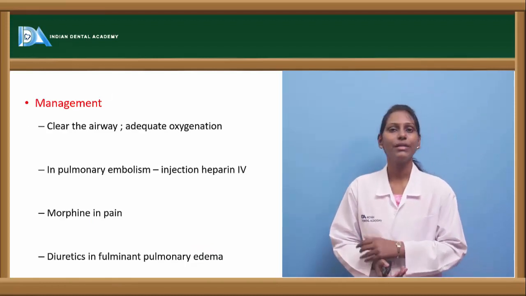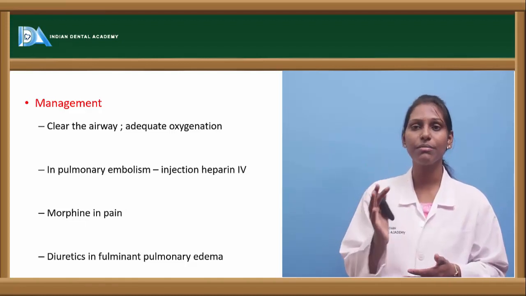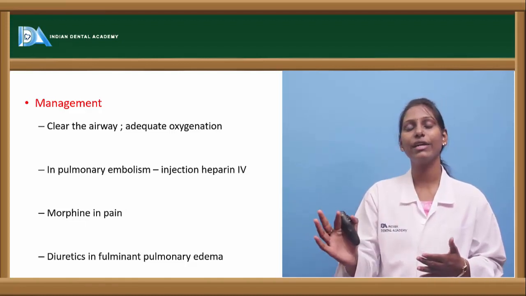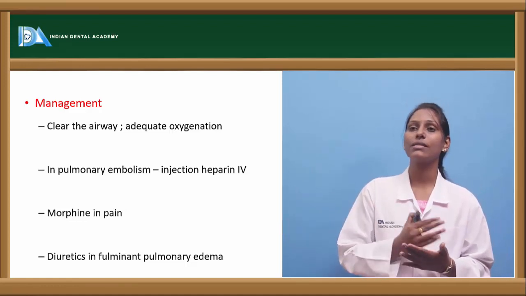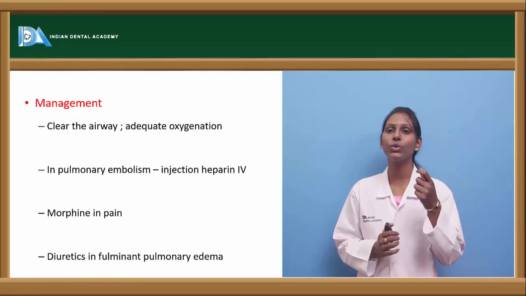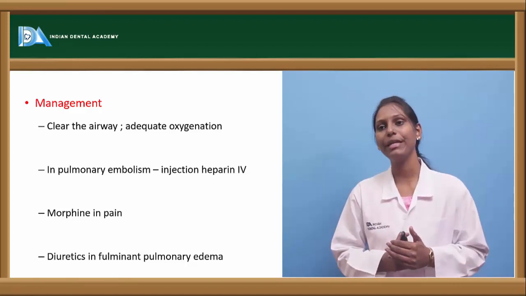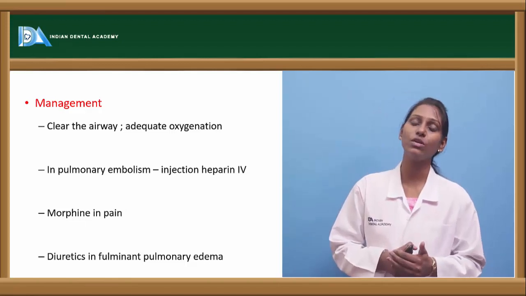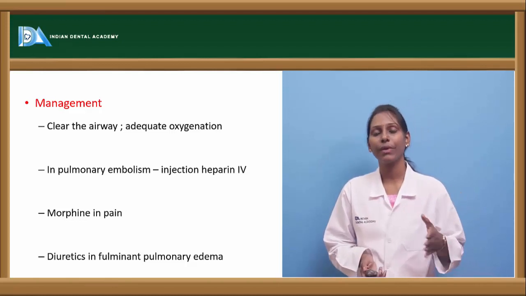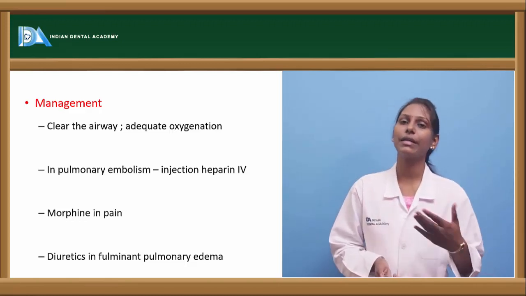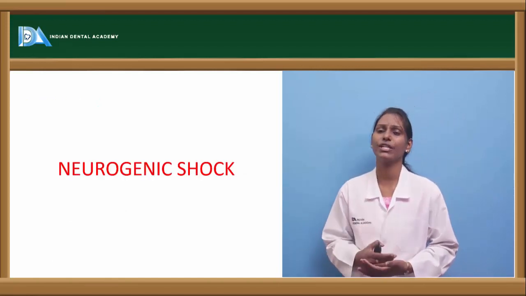Now coming to the management, similarly resuscitation. The primary treatment for shock, remember, is resuscitation. Clear the airway, give adequate oxygen supply. In case of pulmonary embolism, heparin injection will be helpful to lyse those microthrombi. Morphine in conditions of pain, and diuretics, especially in case of pulmonary edema. This will help in removing the edema, and thus bringing back the function of your right ventricle. Now coming to neurogenic shock.